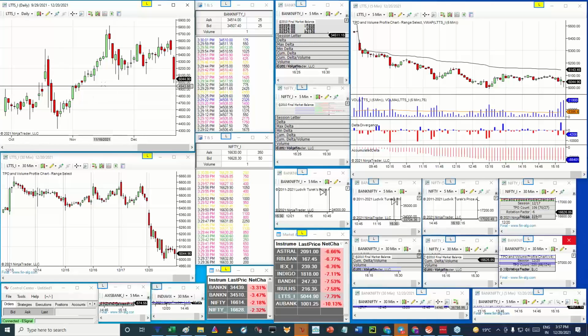One stock you can definitely watch out for tomorrow, if you want to look at the bearish side, will be LTTS. LTTS is trading around the 5000 level. If you want to keep a watch on it, I'll show you the option chain for it as well. With that option chain, you will get further confirmation whether it is good to create a short position for tomorrow's trading session, and whether we can expect a further fall in it. Just give me 1 minute. I'll just open the option chain.